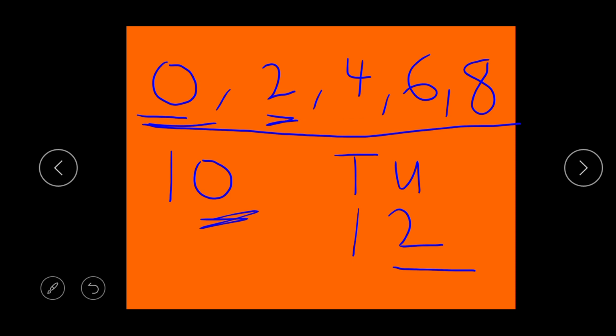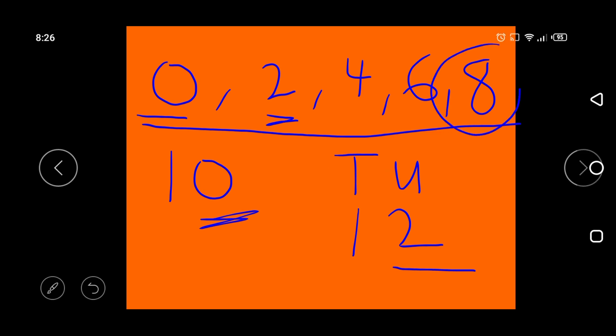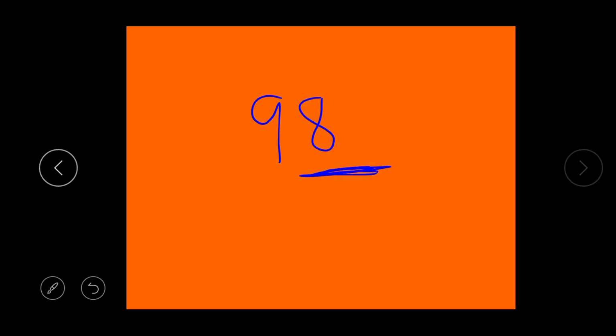You can have a number as big as 98. Wow. Are you wondering if this is an even number? Yes, this is an even number. Why? Look at the number at the back. What number is at the back? Number 8. And 8 is part of your even numbers. So that means 98 is an even number.